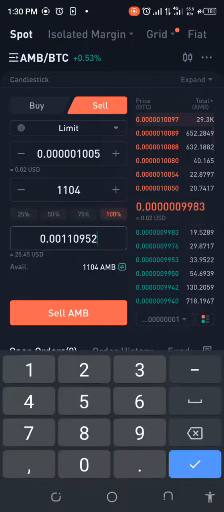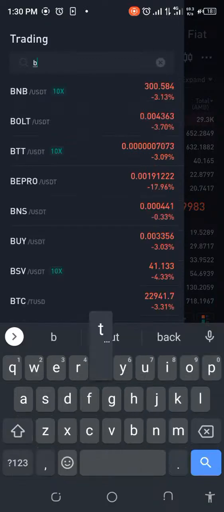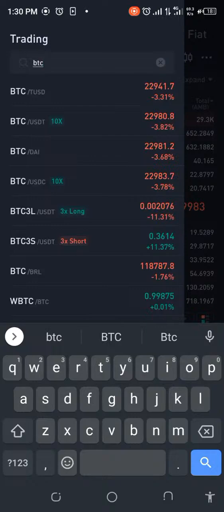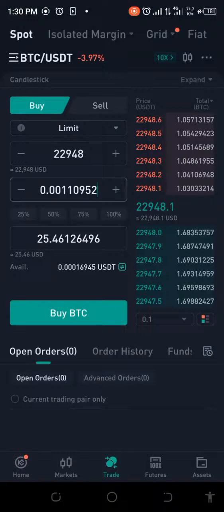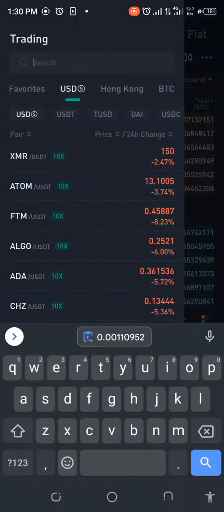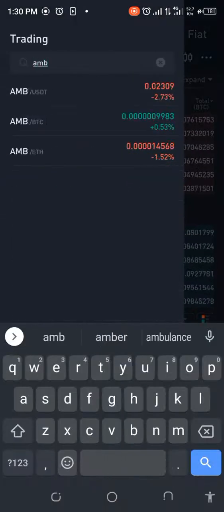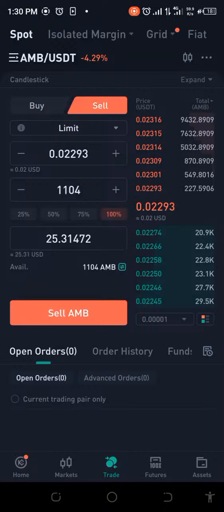So let's quickly check that out, and let's not waste too much time though. Let me just quickly check what that will give us. Okay, if there's going to be profit, I do hope so. Okay, it looks like there's going to be profit, so let's go ahead and do that quickly. But while I'm doing that, I also want to check AMB USDT. And then to check if we're going to sell this, what would we get?